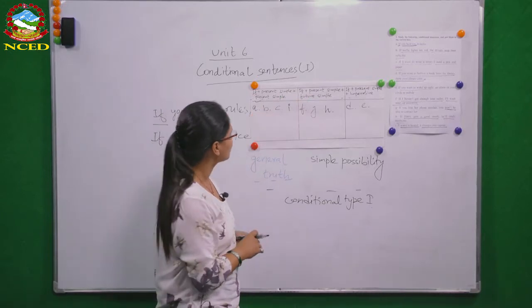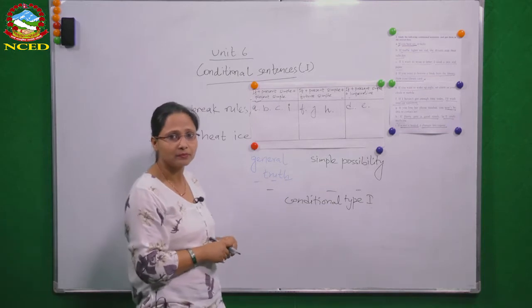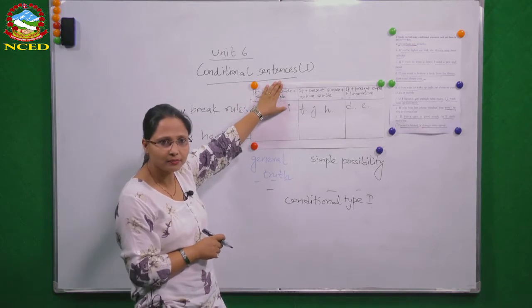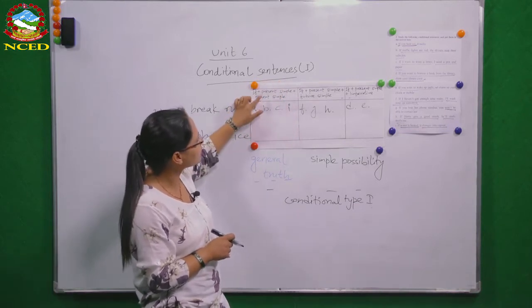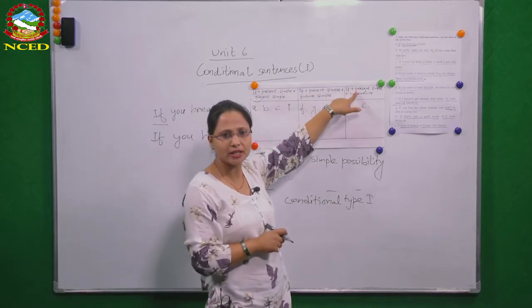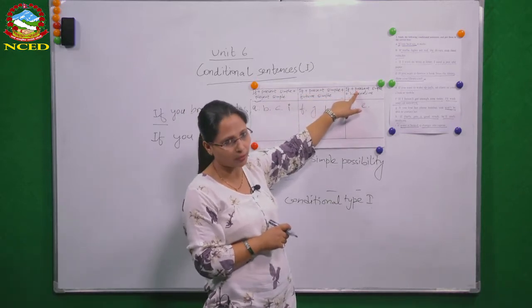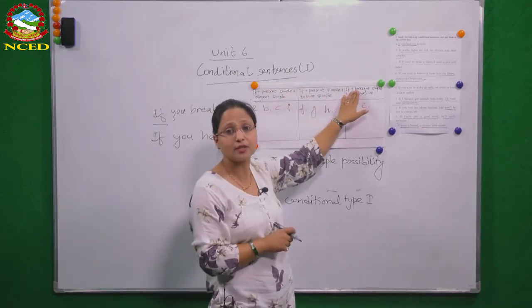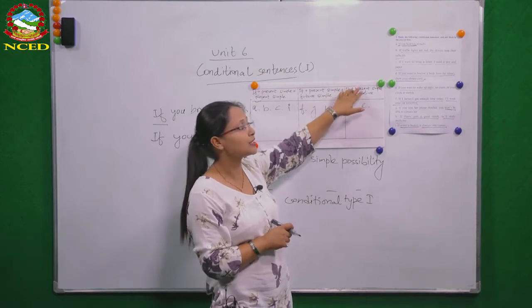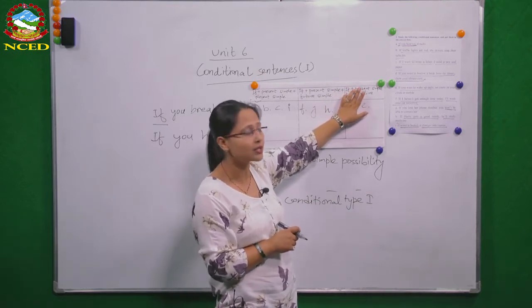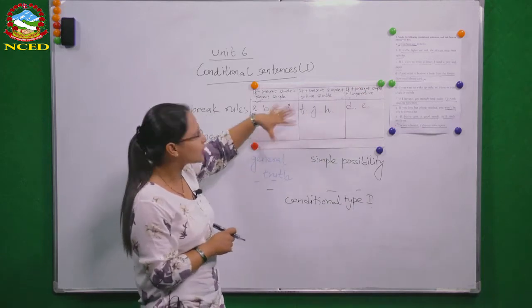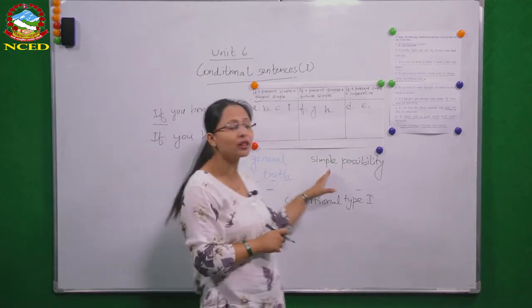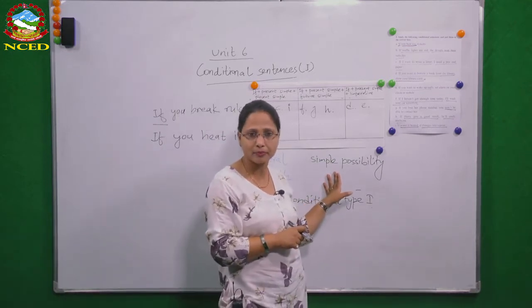Okay? So what have you understood so far? I'll quickly repeat. Conditional type 1 sentences, in case of these sentences, the if clause is always in simple present tense. That is the most important thing you have to remember. Okay? Conditional type 1 मा चाहिँ if clause जहिले पनि simple present tense मा हुन्छ. If the if clause is in simple present tense, it is a conditional type 1 sentence. Okay? And conditional type 1 sentences are used to express either general truth or simple possibility, real possibility.